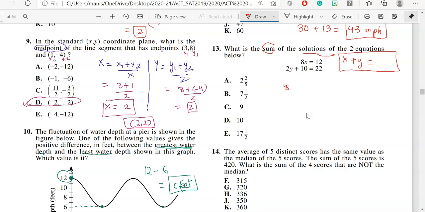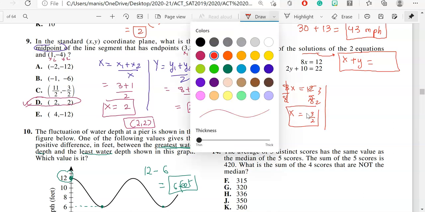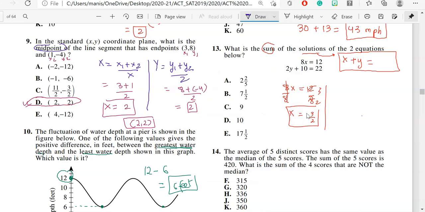So when I look at 8x is equal to 12, I can divide by 12. So my value of x will be what? 12 over 8, so my answer is 3 over 2 for the x. Now when we go for y over here, let me change the color of my ink. This says 2y plus 10 is equal to 22. I will subtract 10 from both sides. 2y is equal to 12 and y is equal to 6.